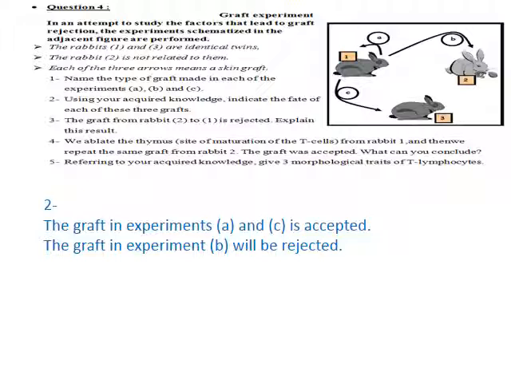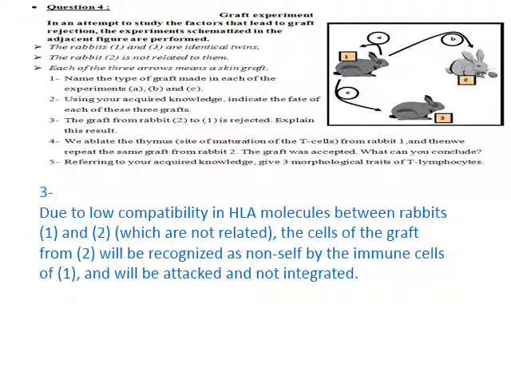Moving to part 2: using your acquired knowledge, indicate the fate of each graft. You have to say whether it's accepted or rejected. I don't need justification here because I said indicate. So the graft in experiments A and C is accepted, while in B it will be rejected. Moving to part 3: the graft from rabbit 2 to 1 is rejected.